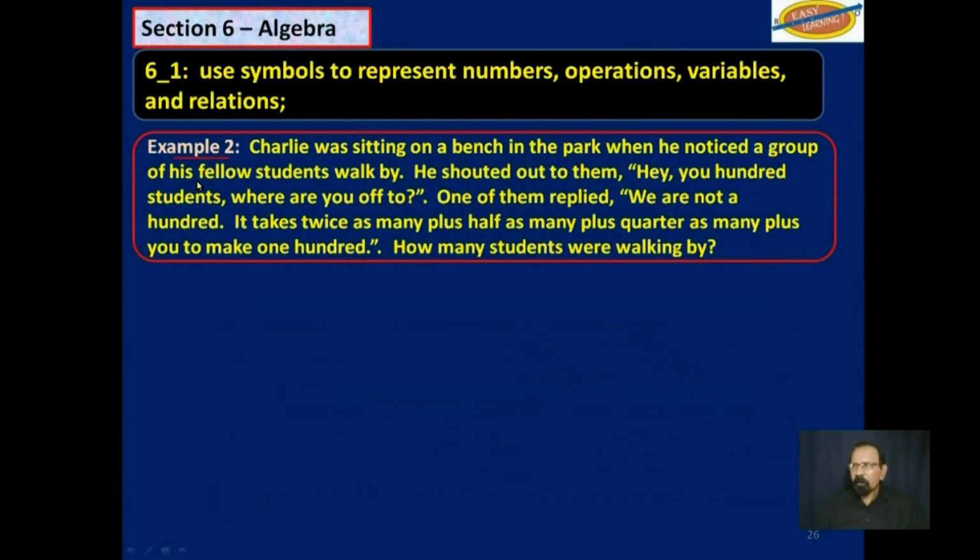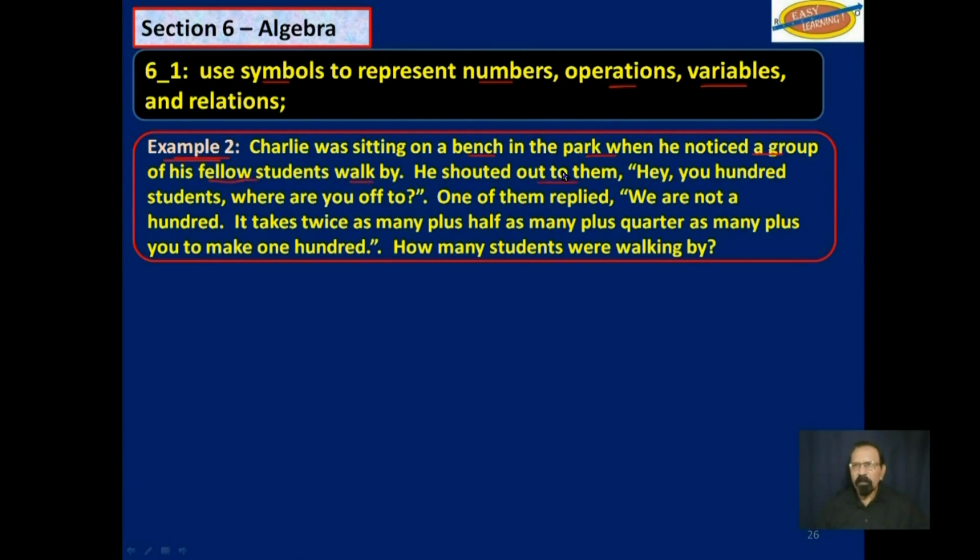So example 2, remember right now, I just want to demonstrate that we can use symbols to represent numbers, maybe even operations and variables. So example 2, Charlie was sitting on a bench in the park when he noticed a group of fellow students walk by.